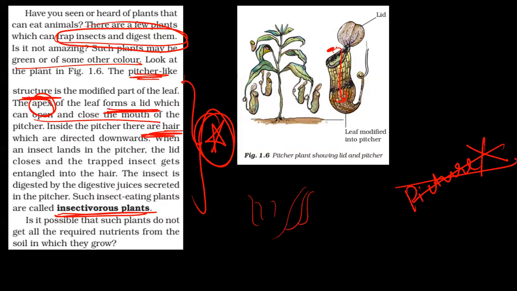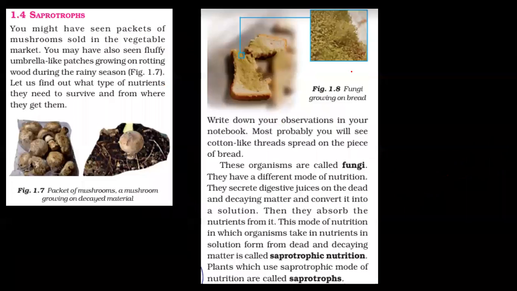So these hairs, this insect is going to get entangled in the hair. And then it will be pushed downwards and it will secrete some digestive juices. And then this pitcher will secrete digestive juices and the insect will be digested with the help of these juices. Just like in humans, we have so many digestive juices which help in digestion. So in this way, these kind of plants, they get their nutrition.